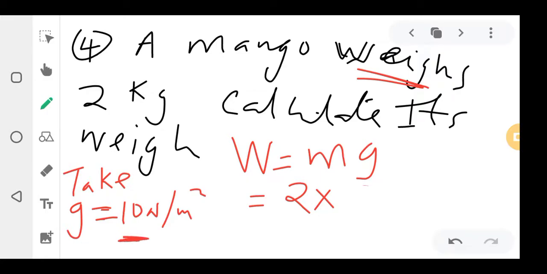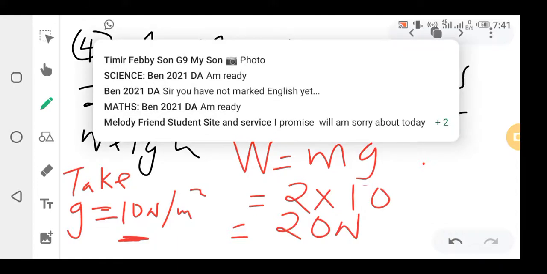Just take this 10, you put this side. If it's 9.81, that's the one you put this side. So it will be what? 20 newtons, because weight is measured in newtons. That's how you do this. So they can give you any weight. That's how you do it.